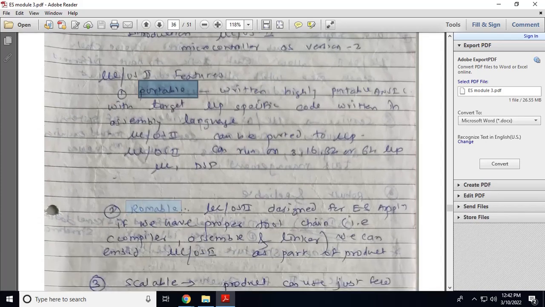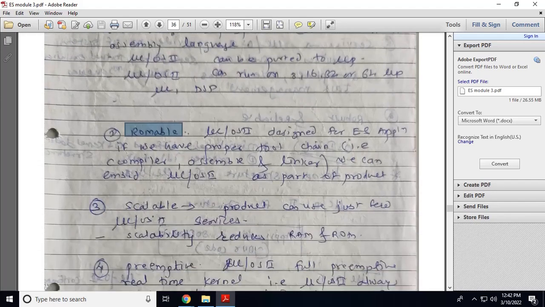The second feature is ROMable. Microcontroller OS2 is designed for embedded system applications. If you have a proper tool chain like a compiler, assembler and linker, we can embed microcontroller OS2 as a part of our product. So this is the ROMable feature.